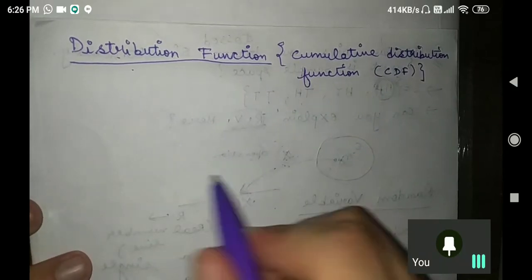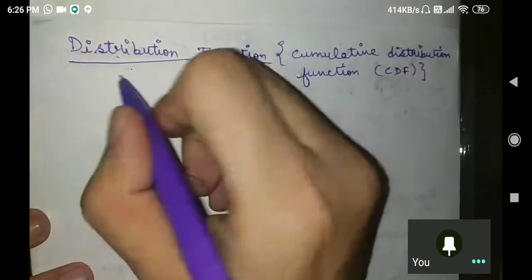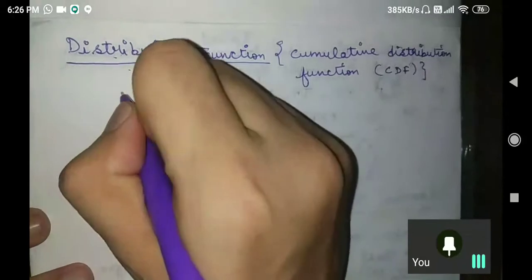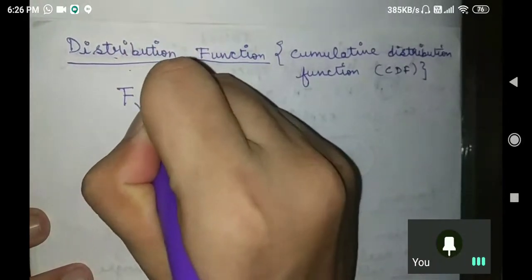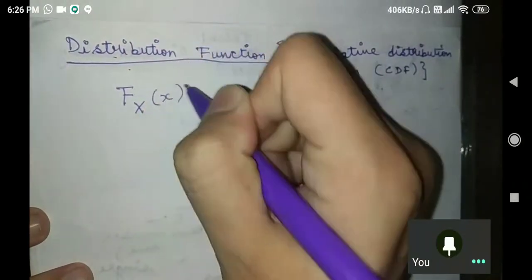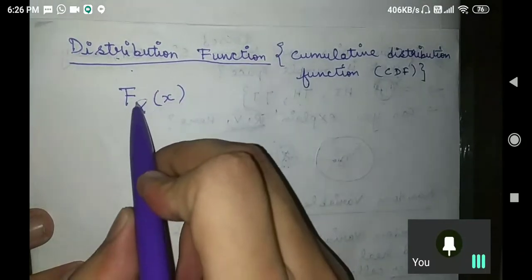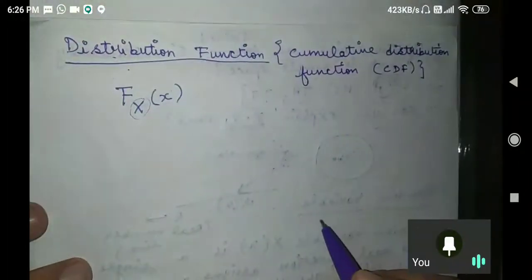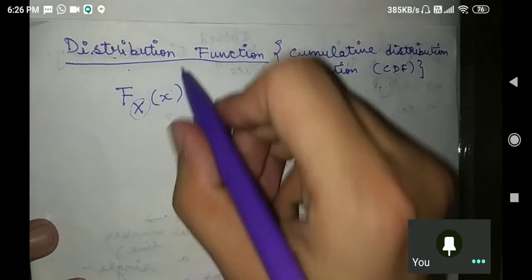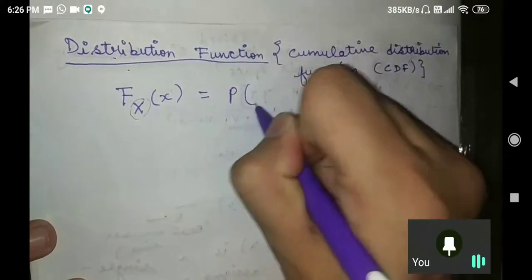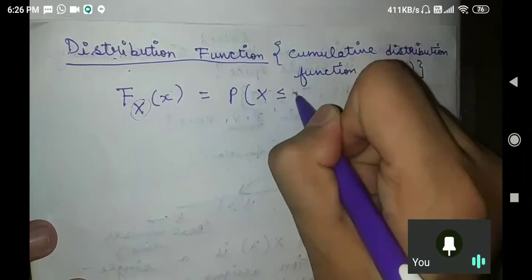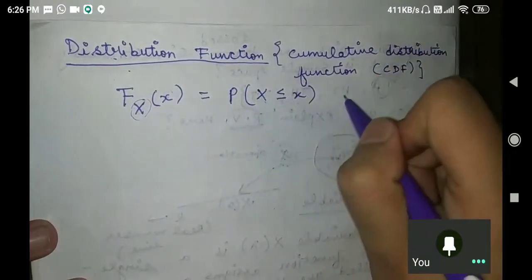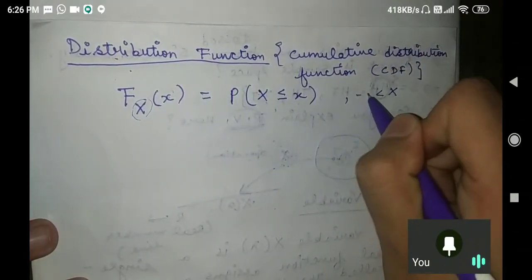Now how we define it, please try to understand. Fx of x. Sir, what is this? This is the random variable capital X, and this we are representing small x. This is defined as probability of capital X less or equal to x, for x greater than minus infinity and less than infinity.